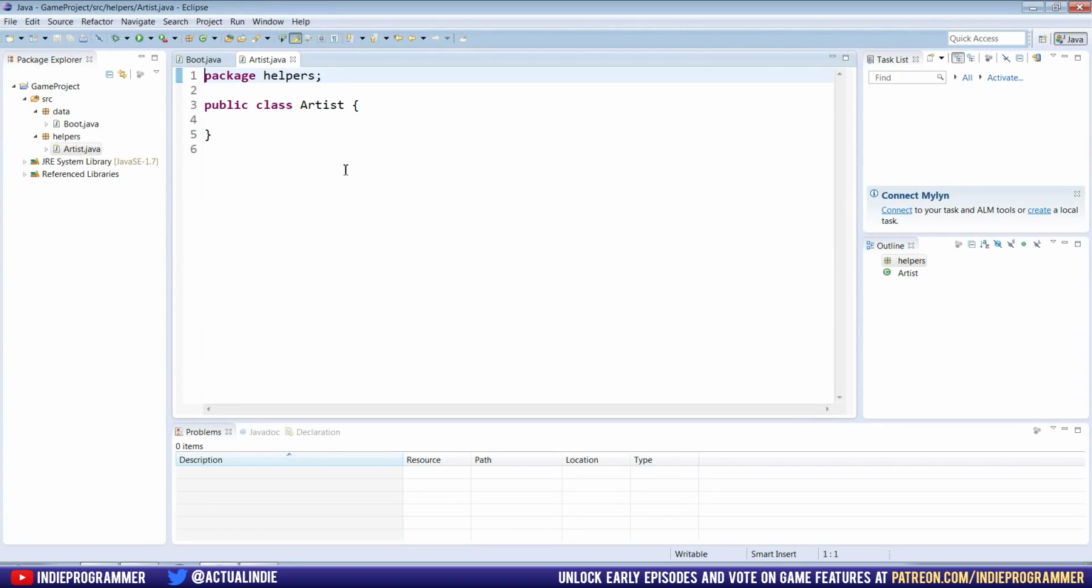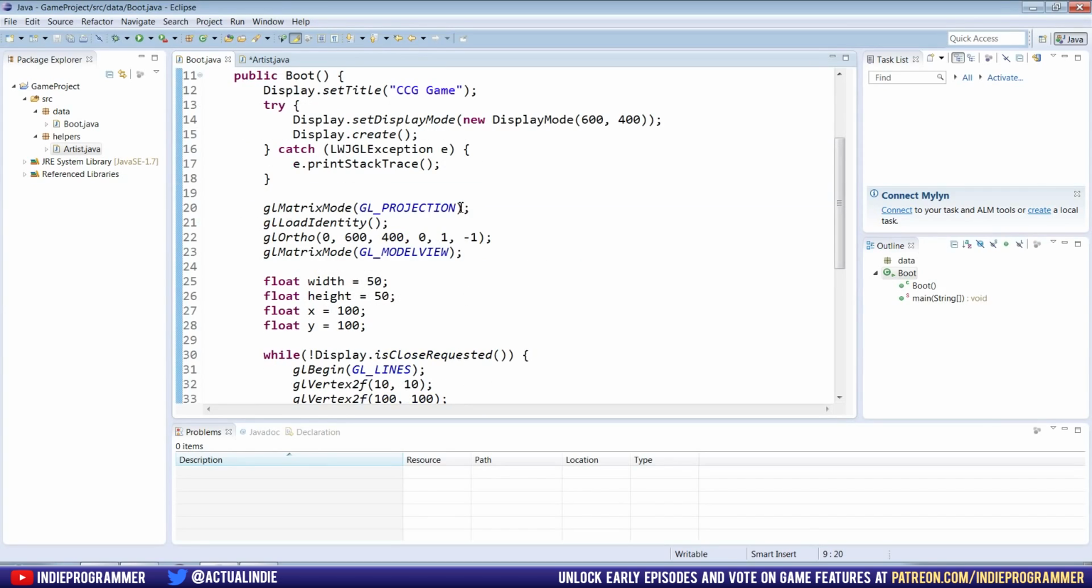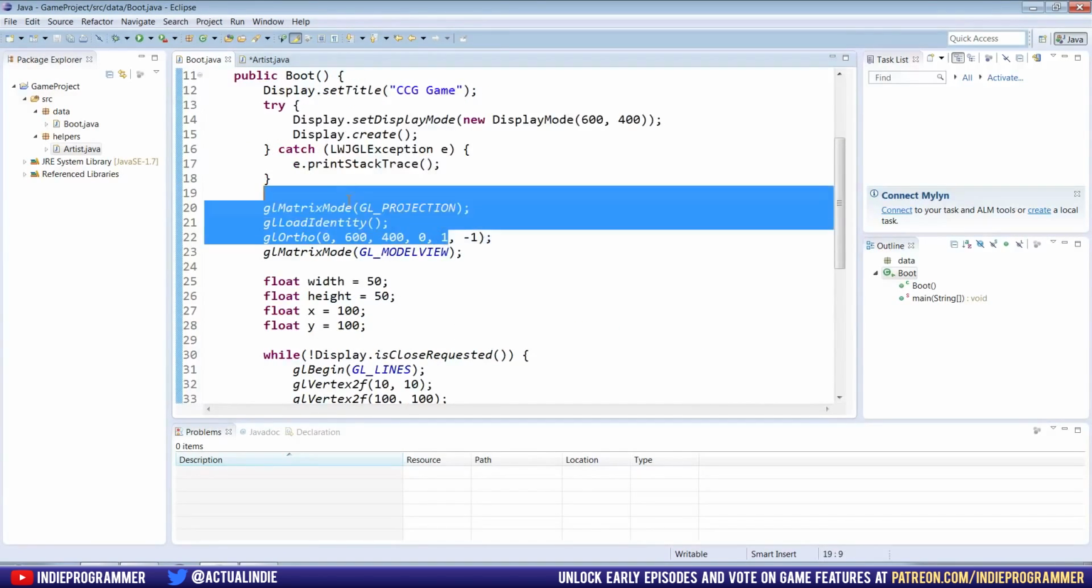You can call it what you want, but it might be easier to call it the same thing as me for the tutorial. And the artist class is going to be handling a lot of the direct translation from what we want to do in the game to the OpenGL and Lightweight Java Game Library code, so that we can abstract that and make it really simple to use in our boot class and our other game classes without having to worry about all this stuff here.